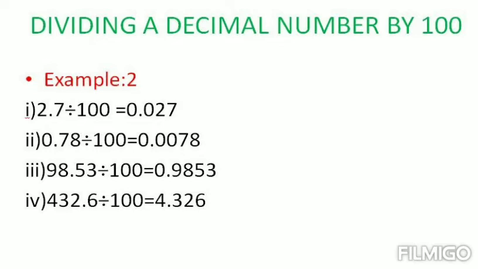0.0078. Okay. Now the third example is 98.53 divided by 100. So if you move 2 places, your answer will be 0.9853. The fourth example is 432.6 divided by 100. Here also we are dividing by 100, so we have to move 2 places to the left of the decimal point. So your answer will be 4.326.